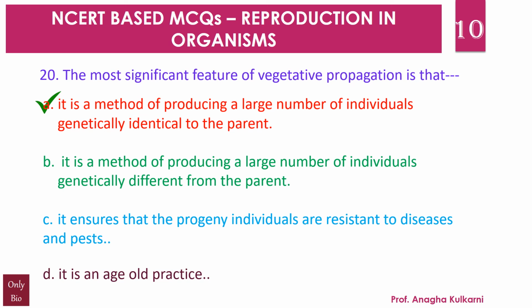So the most significant feature of vegetative propagation is that it is a method of producing a large number of individuals genetically identical to the parent.